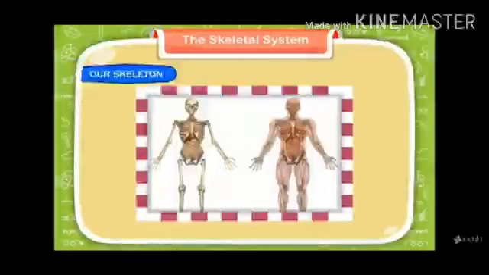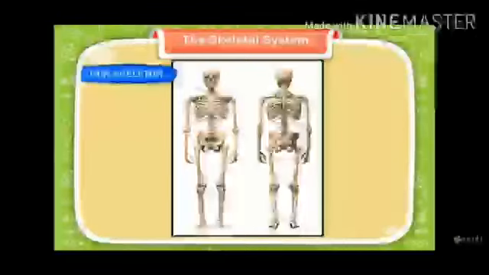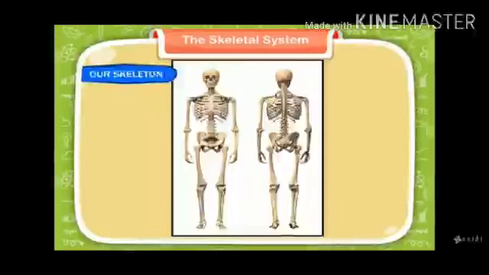Our skeletal system consists of 206 bones, but when a child is born, he or she has more than 350 bones. When she grows, more bones get fused with each other and the adult person remains with only 206 bones.